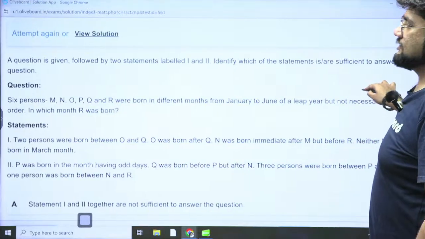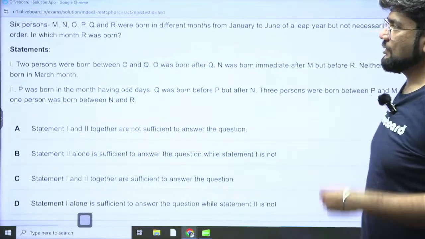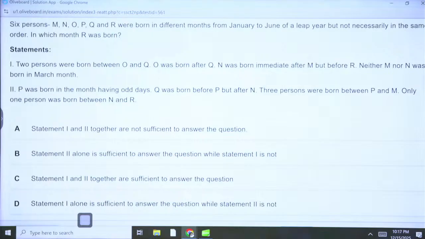All right, next. Again, data sufficiency. The more you are troubled by it, the more you're fearful of it, the more they'll present you this question only.